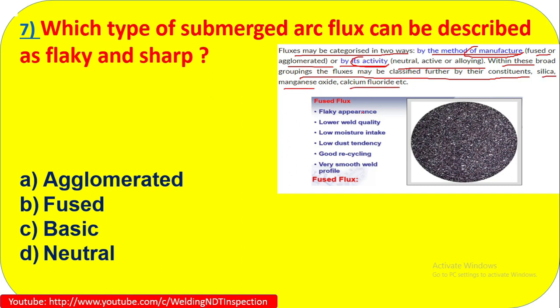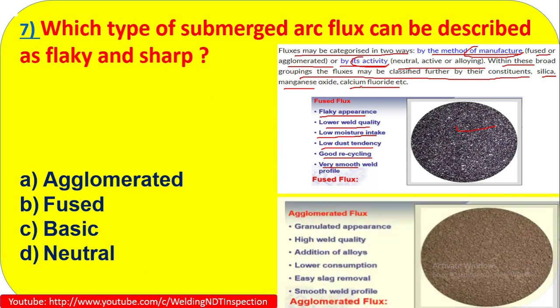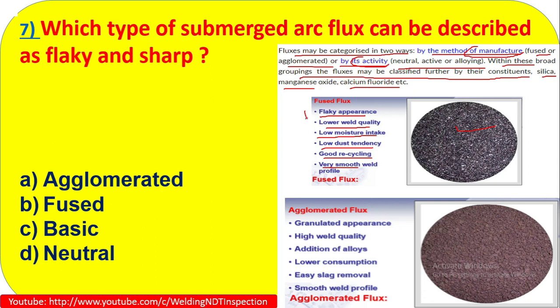So we see fused flux has a flaky appearance. You see here, lower weld quality, low moisture intake, low dust tendency, good recycling, very smooth profile. So the correct answer is the fused flux, that is flaky and sharp. And agglomerated has a granulated appearance, high weld quality, that is granulated appearance, not flaky. Here it mentions flaky and sharp, so the correct answer is fused. Fused is the correct answer. So option B is the correct answer.